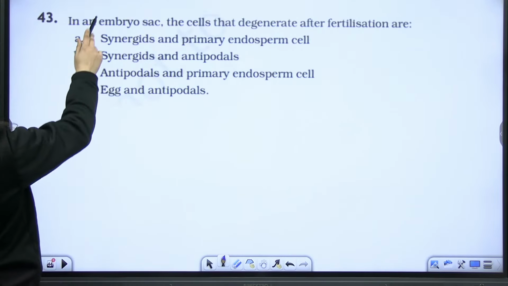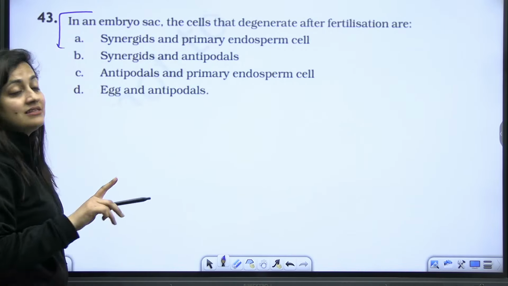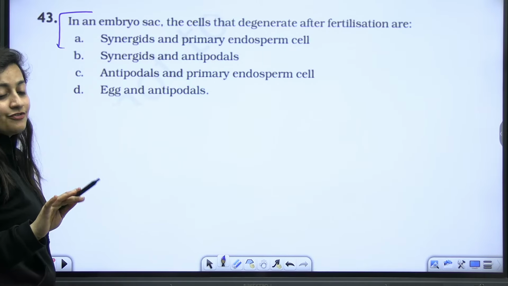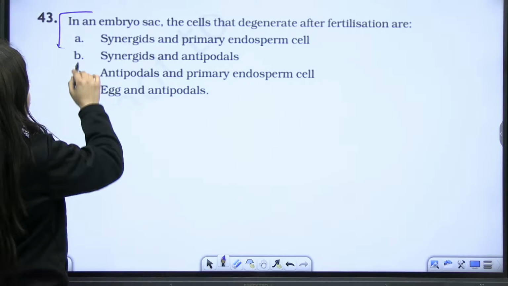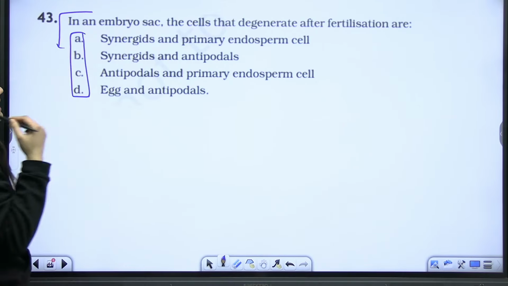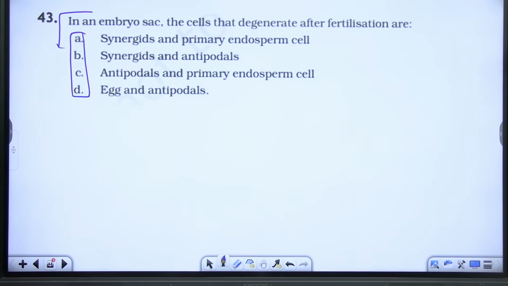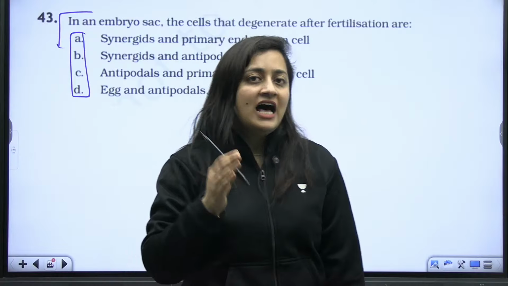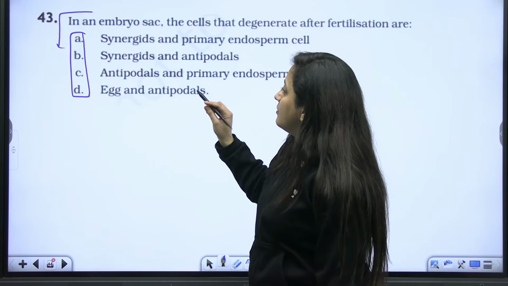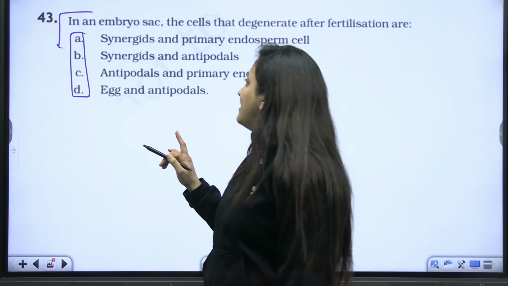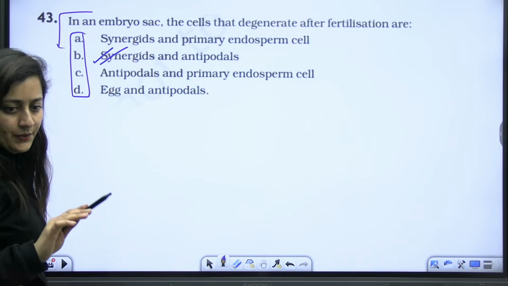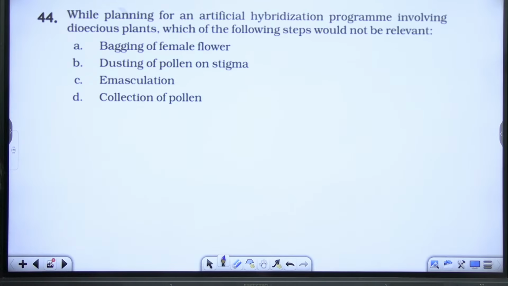Next question. In an embryo sac, the cells that degenerate after fertilization are? We know that the ones that degenerate are the synergids and the antipodal cells. Right? Synergids and the antipodal cells.